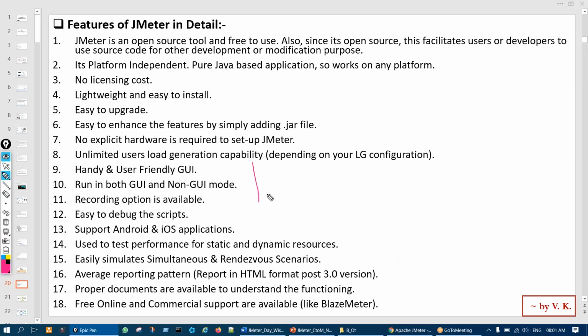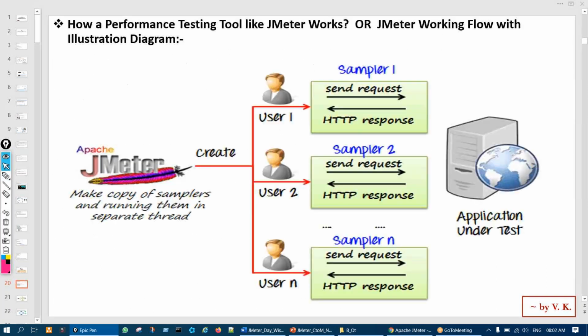Those features are listed here in the same way in detail. Next, how does any performance testing tool, or JMeter, work? As we discussed yesterday, the first functionality of any performance testing tool is that they will browse, or act as a real user on the application. How does the real user behave? Opening, clicking somewhere, submitting a form like this. The same thing the performance testing tool also does.